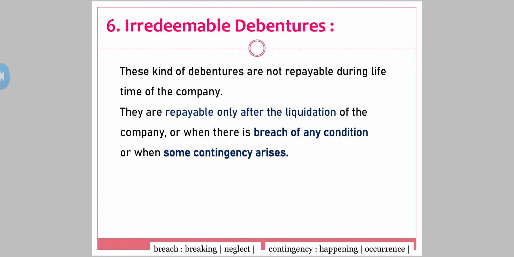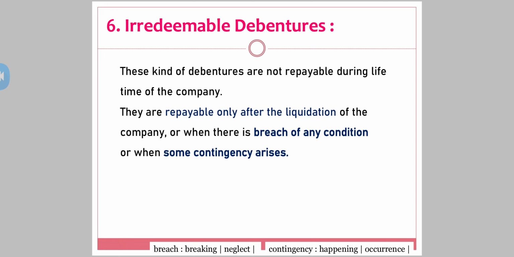Now the sixth one is irredeemable debentures. These kinds of debentures are not repayable during the lifetime of the company. Irredeemable means the company is going to utilize the capital invested by the debenture holders till the lifetime of the company. They are repayable only after the liquidation of the company or when there is a breach of any condition,